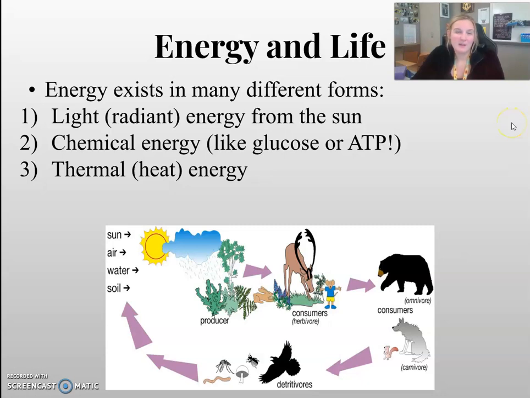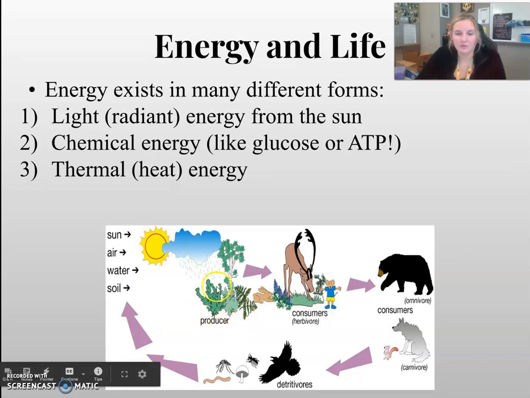So what types of energy are there? There's a variety of types. We're just going to mention a few here. The first is light energy or radiant energy from the sun. We're going to use radiant a lot in this unit. So radiant energy is energy that comes from the sun. So when the sun shines down and the producers make their own food from that sunlight energy, that's the radiant energy.